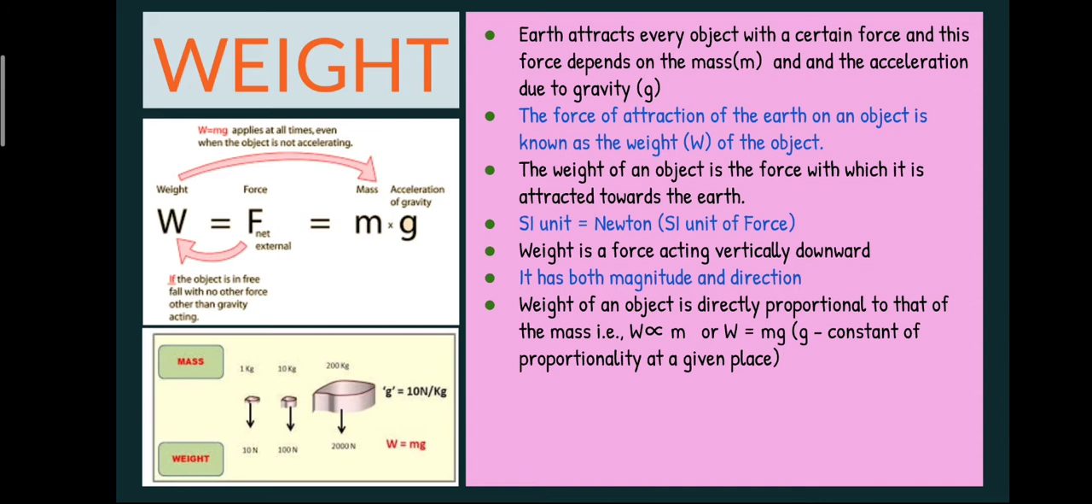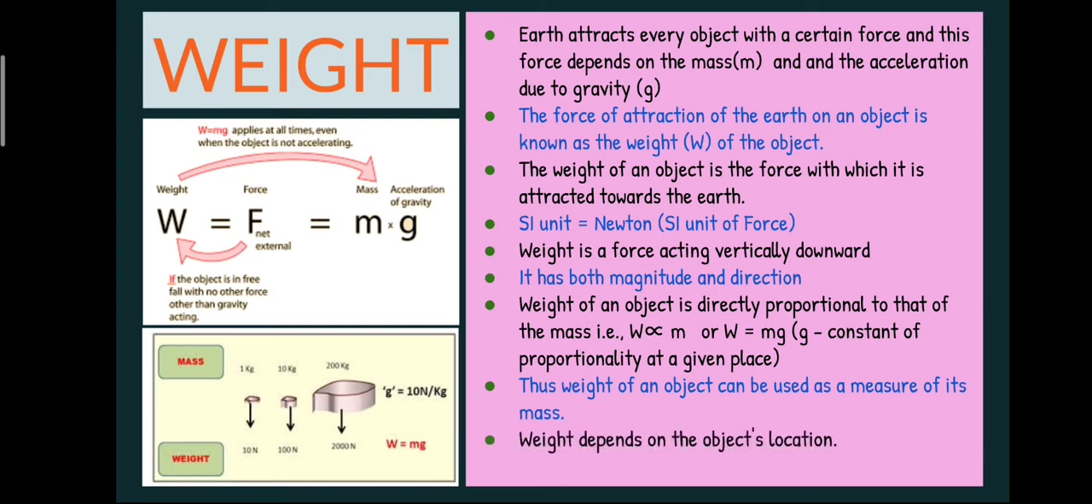Weight of an object is directly proportional to its mass. That means weight is proportionate to mass. If the mass increases, the weight also increases in the same proportion. To remove the proportionality symbol, we can introduce a constant. Here we introduce the constant g, which is the gravity at a given place. The weight of an object can be used to measure its mass.